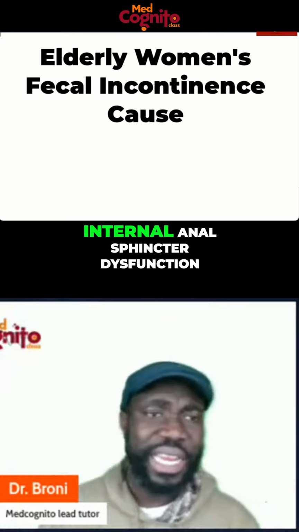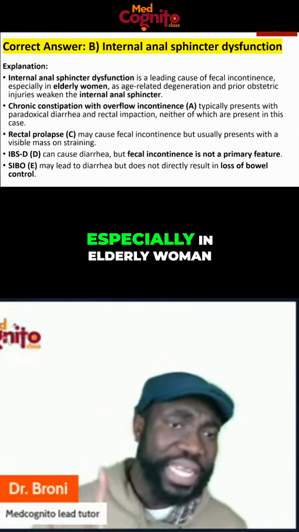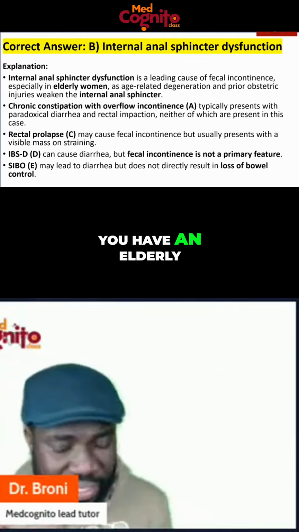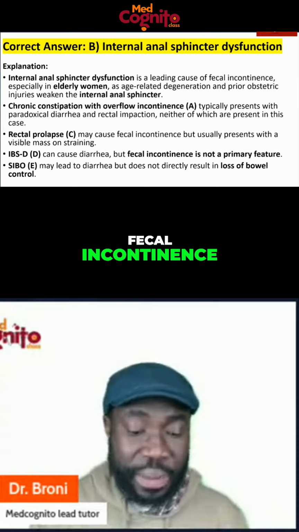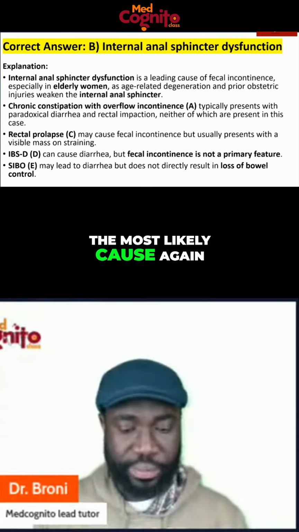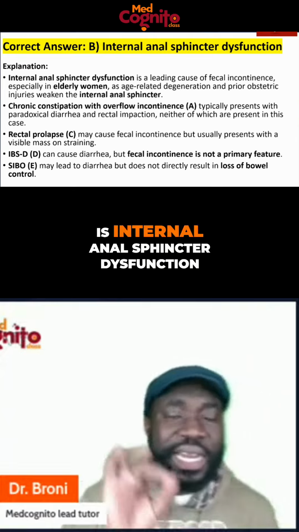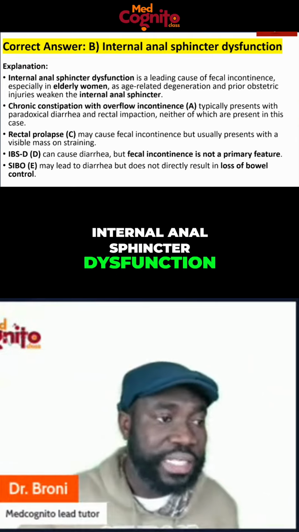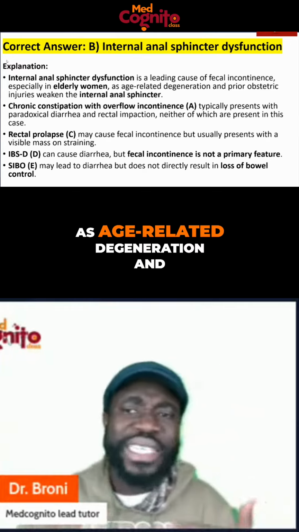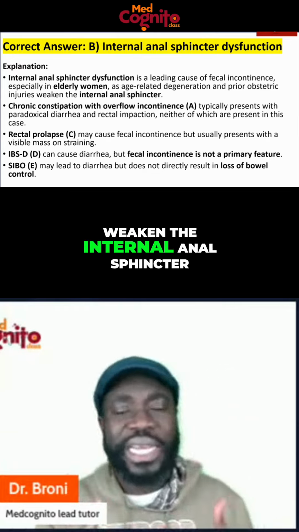You realize that internal anal sphincter dysfunction is a leading cause of fecal incontinence, especially in elderly women. So if you have an elderly woman who presents with fecal incontinence, the most likely cause, again, let me say this, the most likely cause is internal anal sphincter dysfunction, as age-related degeneration and prior obstetric injuries weaken the internal anal sphincter.